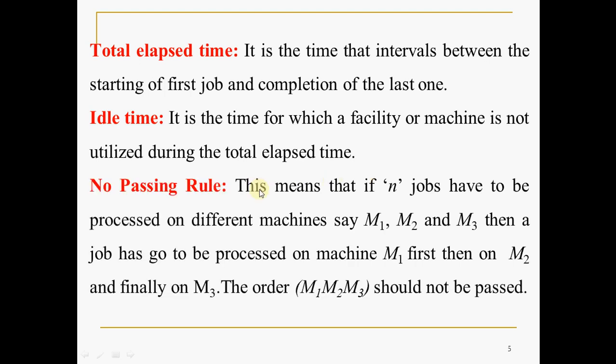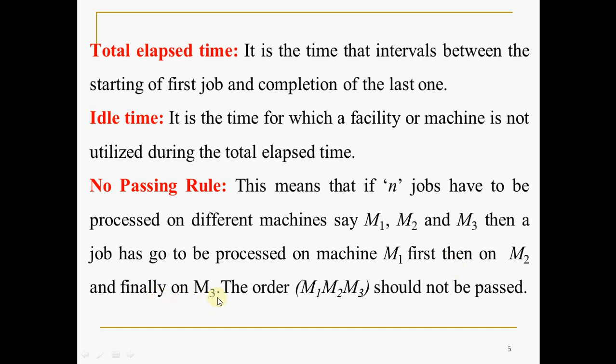Now one more important key term is the no passing rule. This means that if n jobs have to be processed on different machines, say M1, M2 and M3, then a job has to be processed on machine 1 first, then on machine 2 and finally on machine 3.